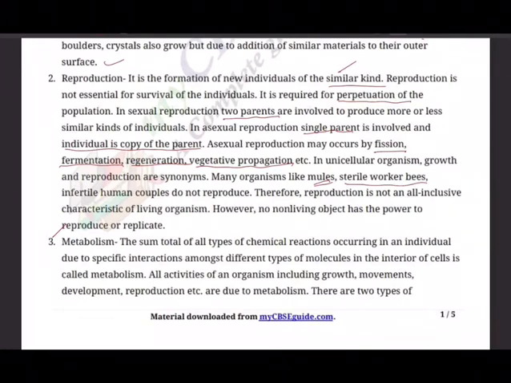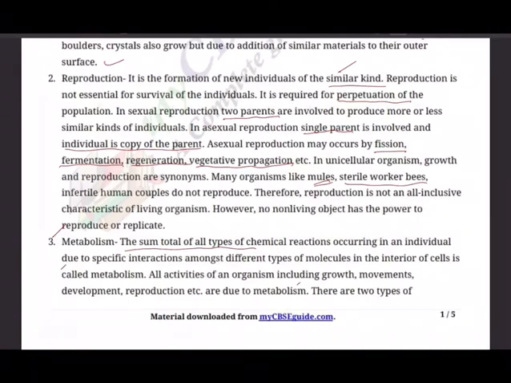That's anabolism. So both together, anabolism and catabolism, is metabolism. The rate at which the addition as well as breakdown happens. So it is the sum total of all types of chemical reactions occurring in an individual due to specific interactions amongst different types of molecules in the interior of cells that is called metabolism. This is happening inside the cell. All activities of an organism, including growth, movements, development, reproduction, etc., are due to metabolism. Without metabolism, no growth, no movements.